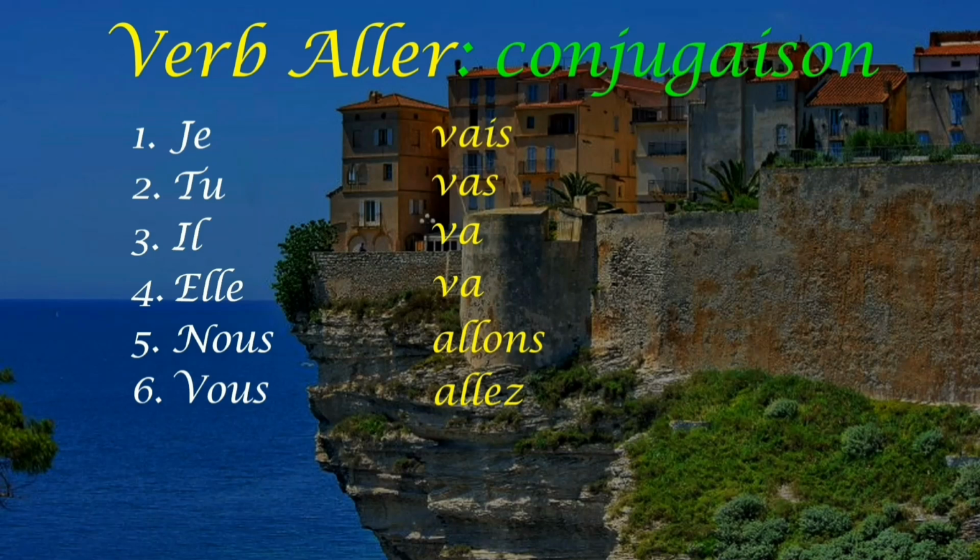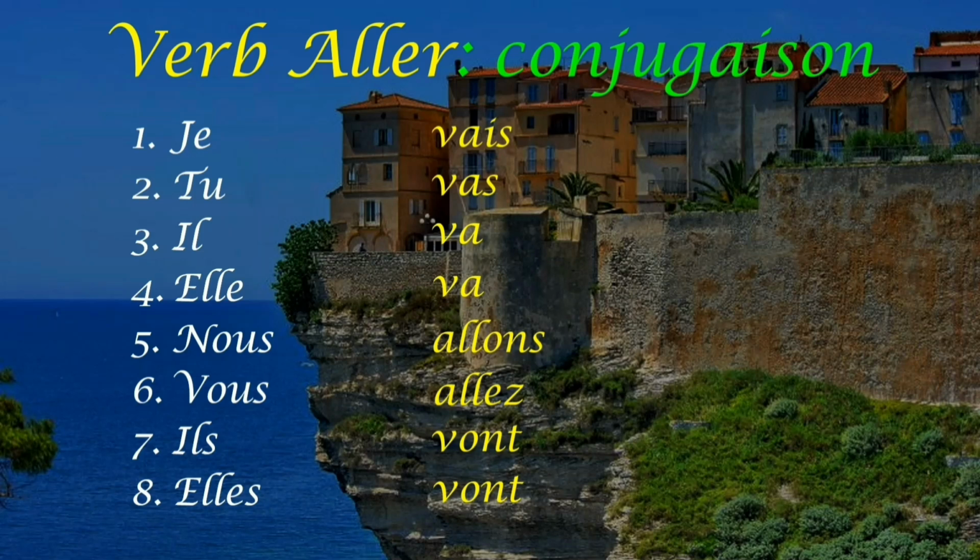You have to understand very clearly here that when a word ends with a consonant and the next word starts with a vowel, the consonant changes its sound to z. That's known as the liaison, and that's why it is nous allons and vous allez. Then comes ils vont and elles vont. So this is the conjugation of the verb aller in the present tense.